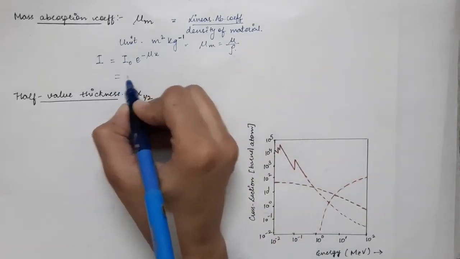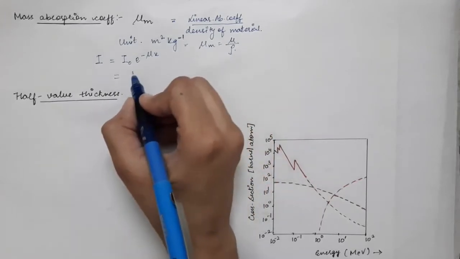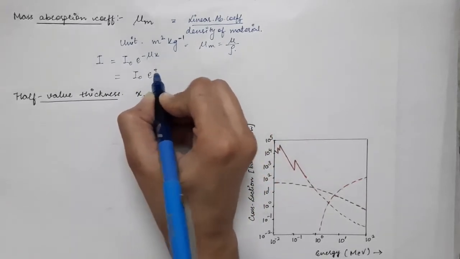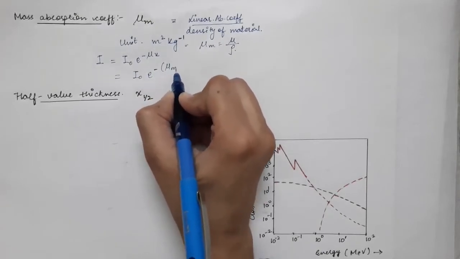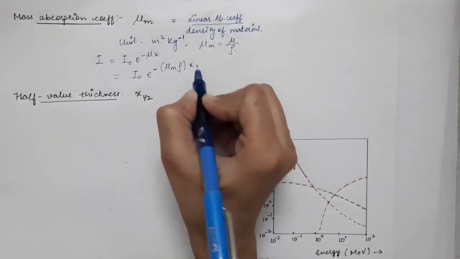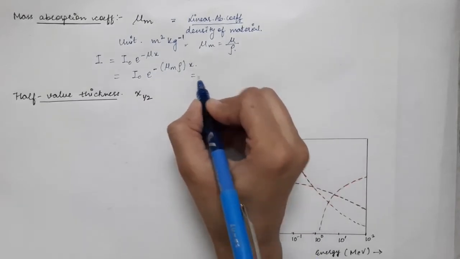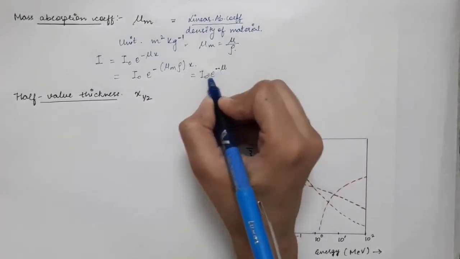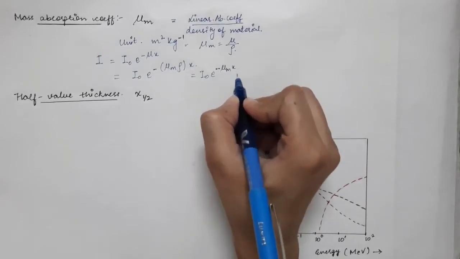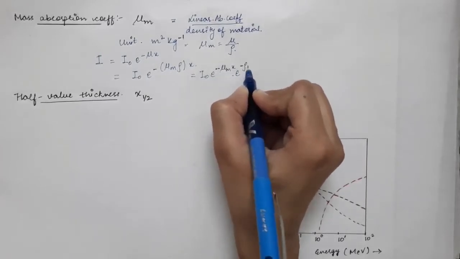So intensity can be written as I0 into e power minus mu m into rho times x, which will be equal to I0 into e power minus mu m rho x.